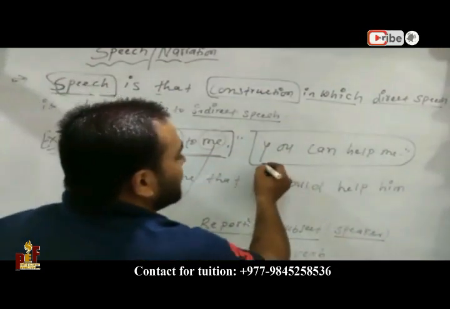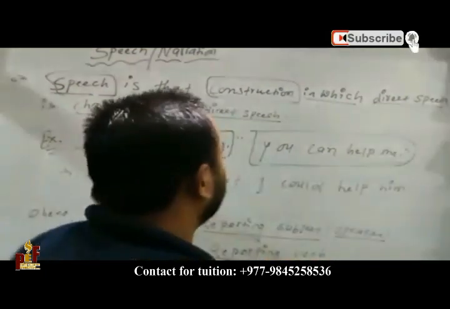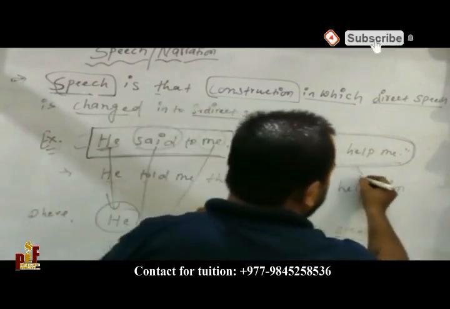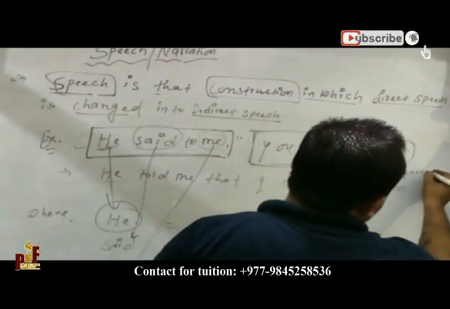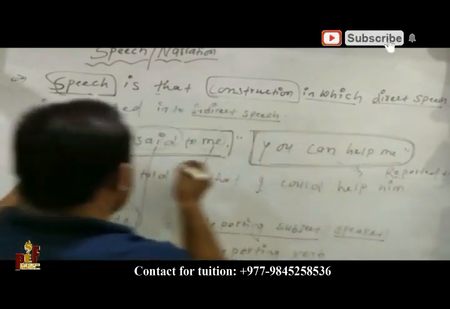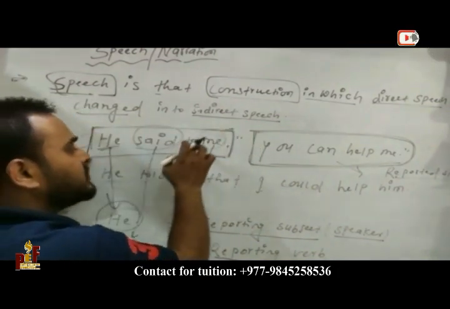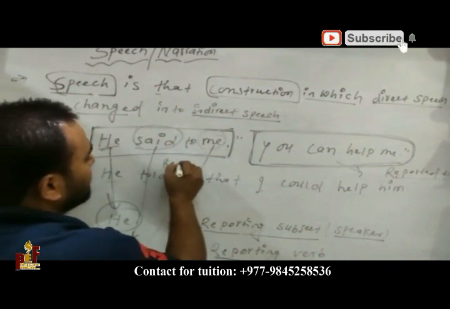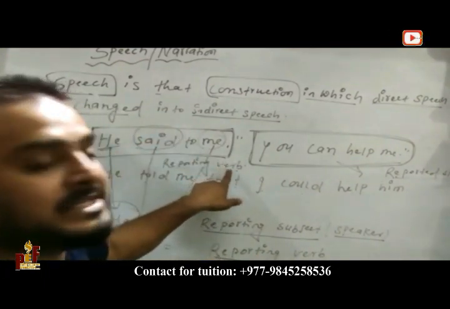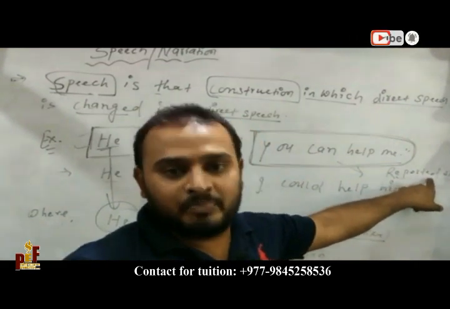And this part, 'you can help me', is direct speech; another name for it is reported speech. The part before the inverted commas, 'he said to me', is called the reporting verb, and this part is known as reported speech.